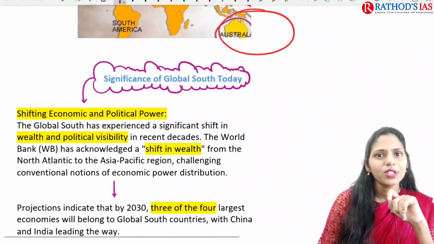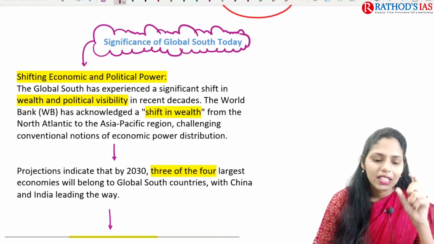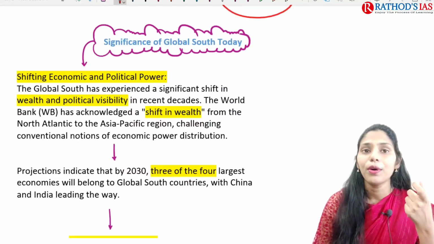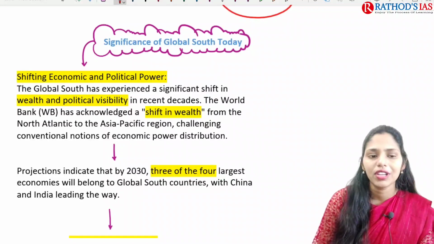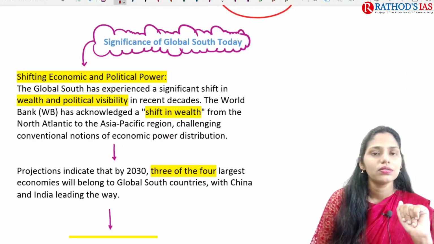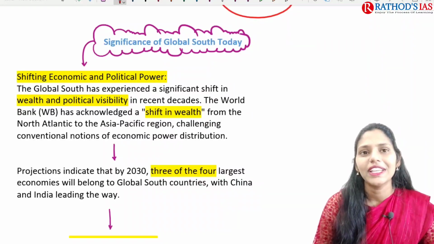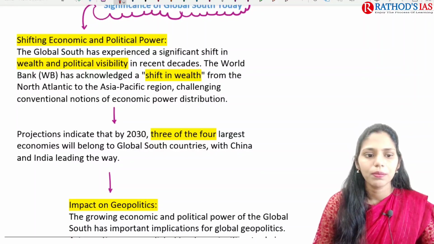So what is the significance of this Global South now? If you see the Global South, why is there increased influence or increased importance? Because there is a shifting of economic and political power from west towards east. Because of the shift of wealth from North Atlantic to Asia Pacific region, yes, there is increased importance.